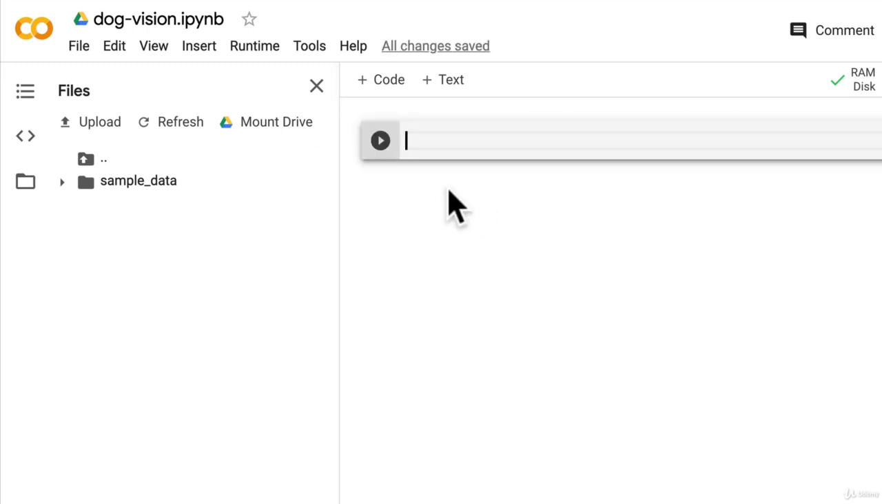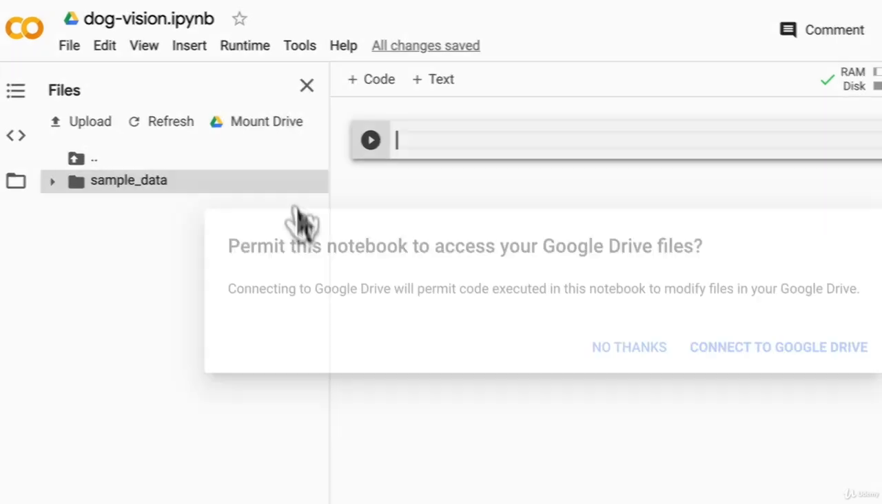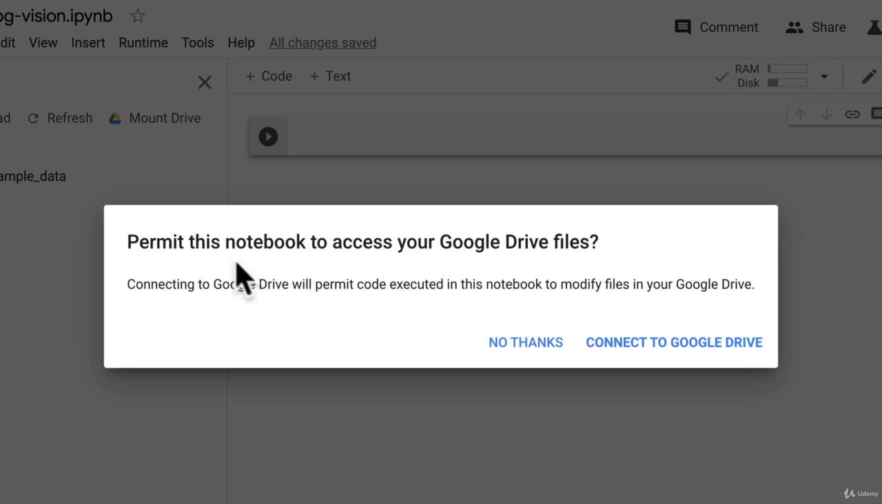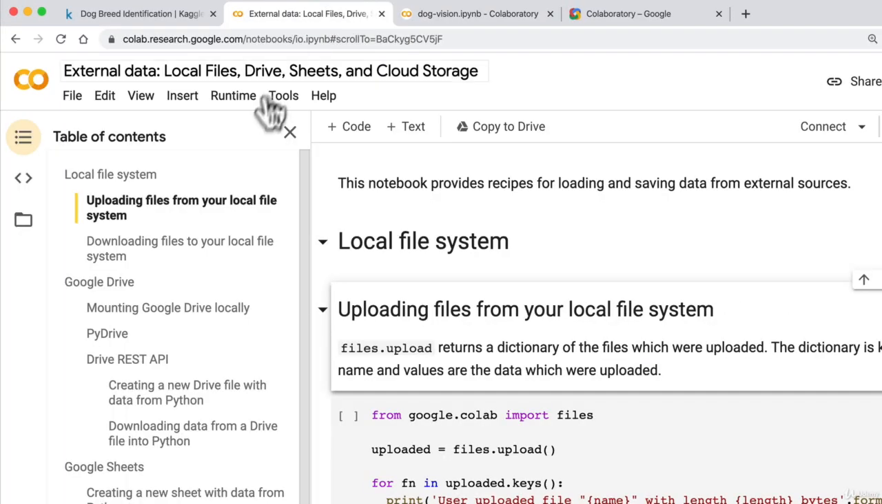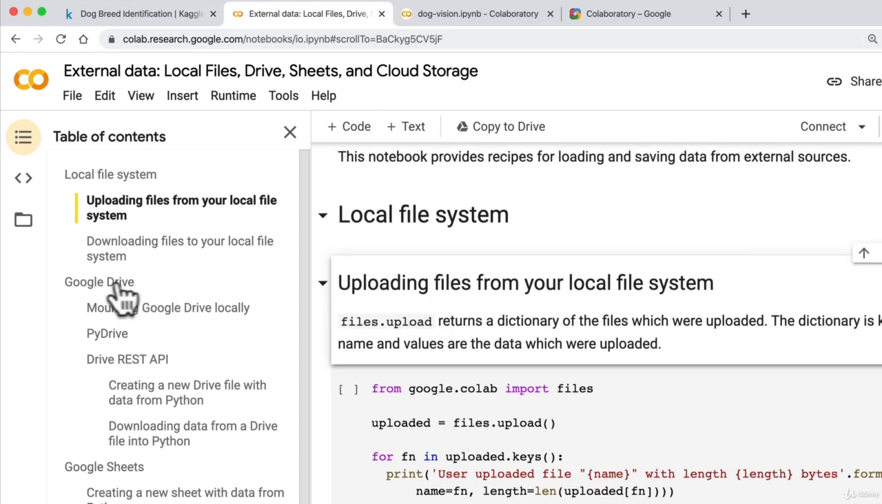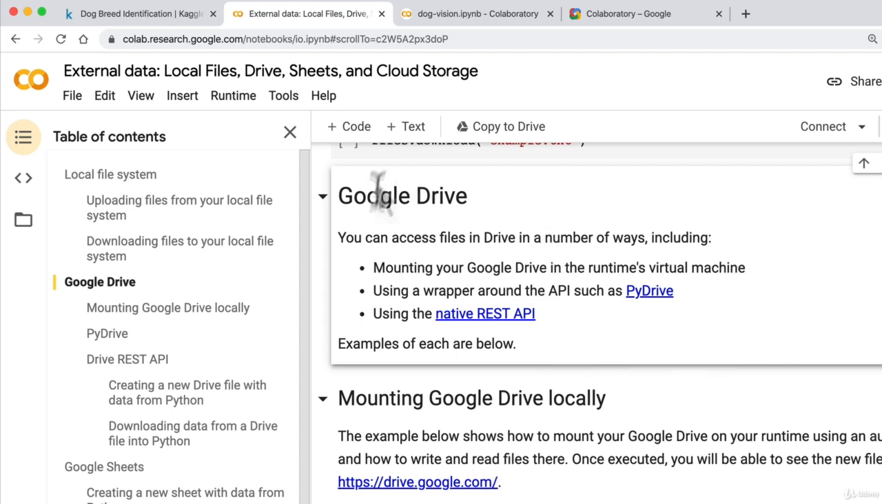Wonderful. And then what I'm going to do is click this one, Mount Drive. And I'm not going to talk about it. I'm going to do it and then see what happens. Mount Drive. So what does this do? Permit this notebook to access your Google Drive files. Okay. So connecting to Google Drive will permit code executed in this notebook to modify files in your Google Drive. So if we were to read through this Google Colab I/O notebook, how do we get it? This is the one we're going to follow through with.